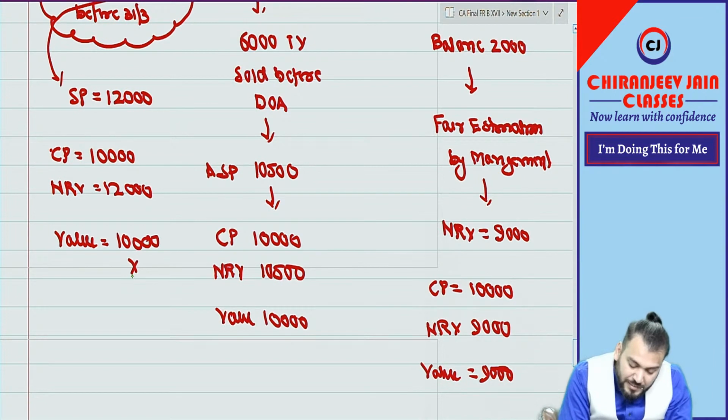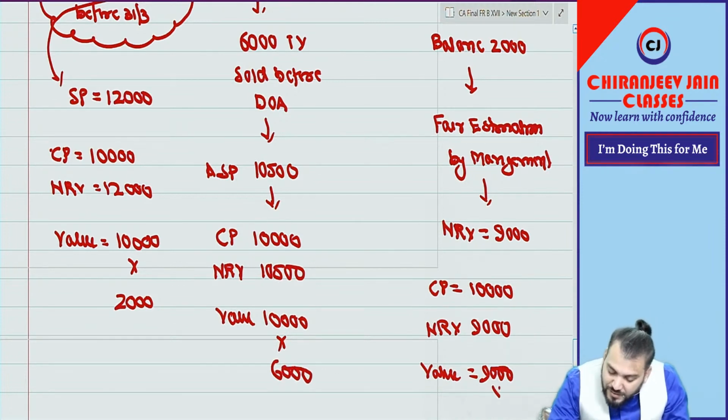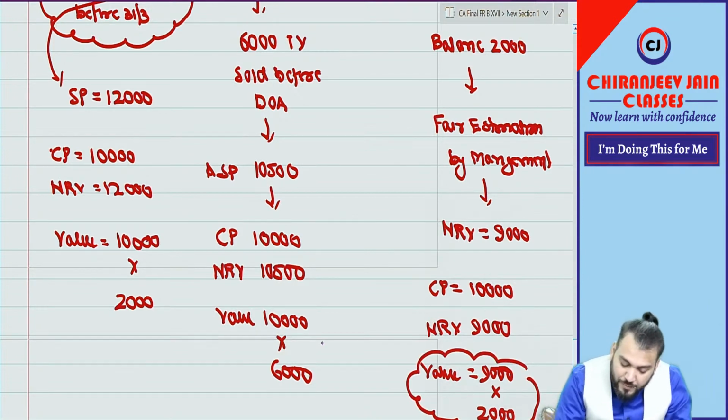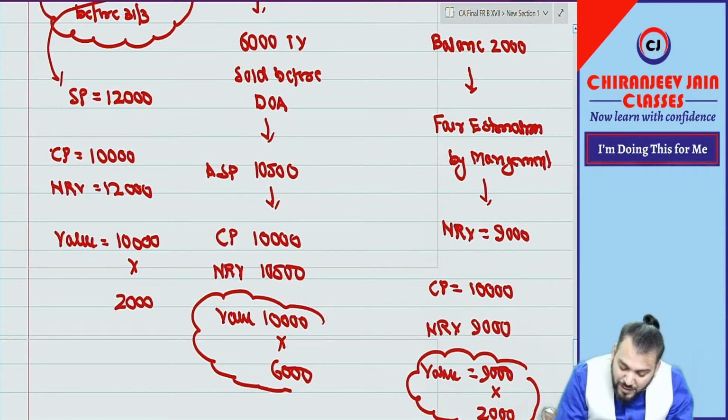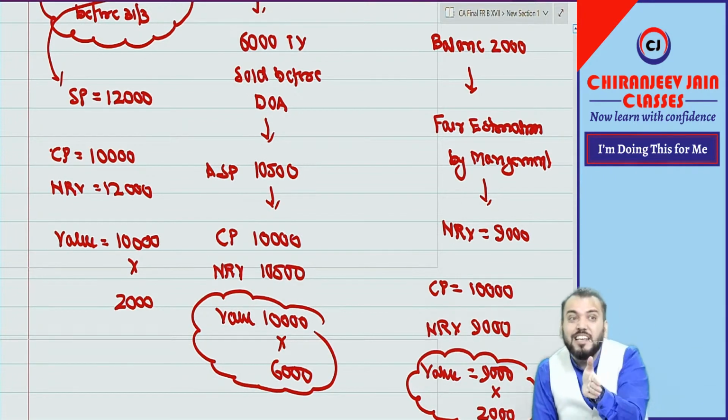Means this will be 10,000 into 2,000 units, 10,000 into 6,000 units, and 9,000 into 2,000 units. Understood? This becomes the value of inventory. I hope now you have understood how to determine the estimated selling price.